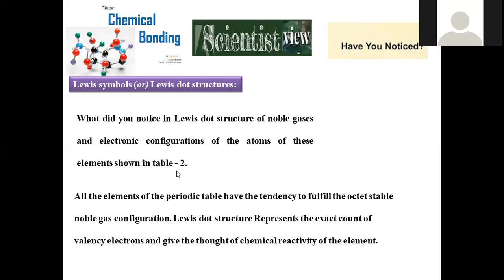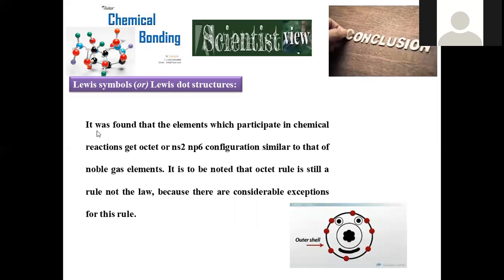So that is the main thing in moving on to the various kinds of chemical reactions of individual elements. It was found that elements participating in chemical reactions get an octet, ns2 np6 configuration, similar to that of noble gases. It is to be noted that the octet rule is still a rule, not a law, because there are considerable exceptions.